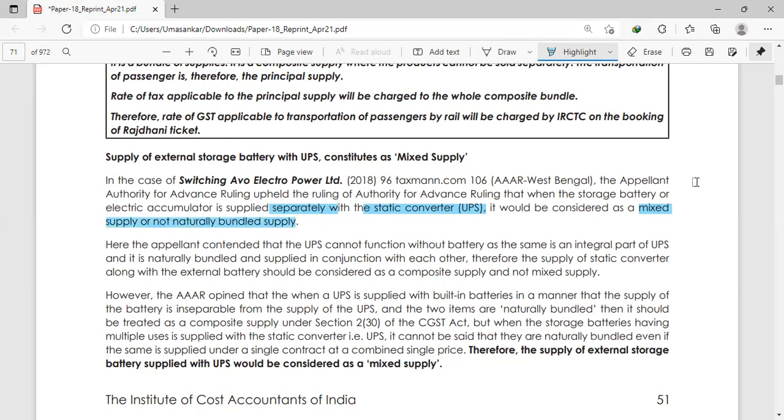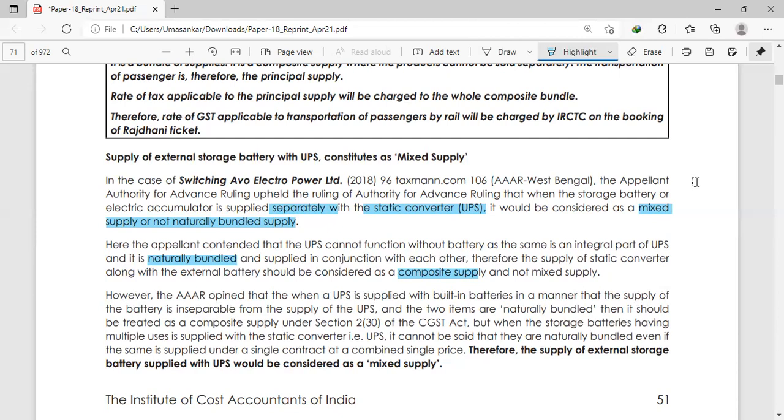Here the appellant contended that the UPS cannot function without a battery as the same is an integral part of the UPS and it is naturally bundled. Therefore, the supply of a static converter along with the external battery should be considered a composite supply. Okay, you are getting the point, the difference between composite and mixed supply.